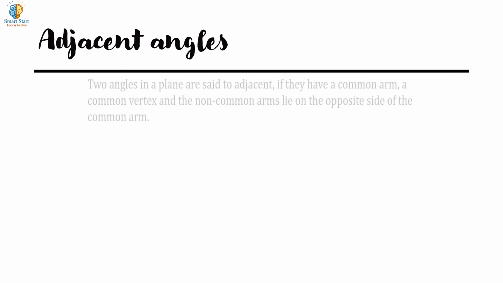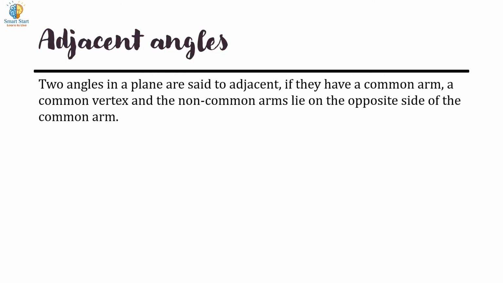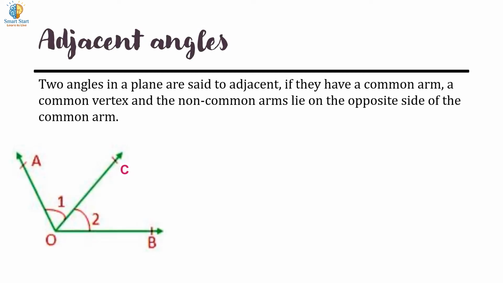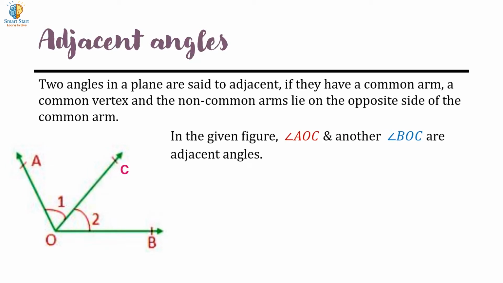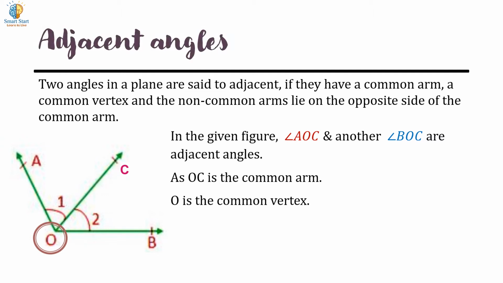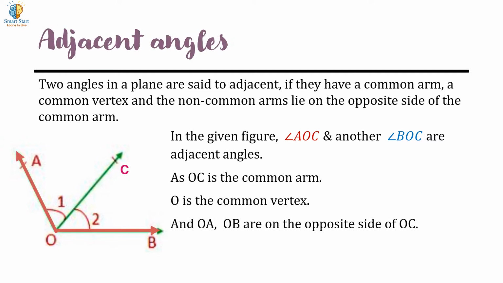Adjacent angles: two angles in a plane are said to be adjacent if they have a common arm, a common vertex, and the non-common arms lie on opposite sides of the common arm. In the given figure, angle AOC and angle BOC are adjacent angles, as OC is a common arm and O is a common vertex, and rays OA and OB are on opposite sides of ray OC.